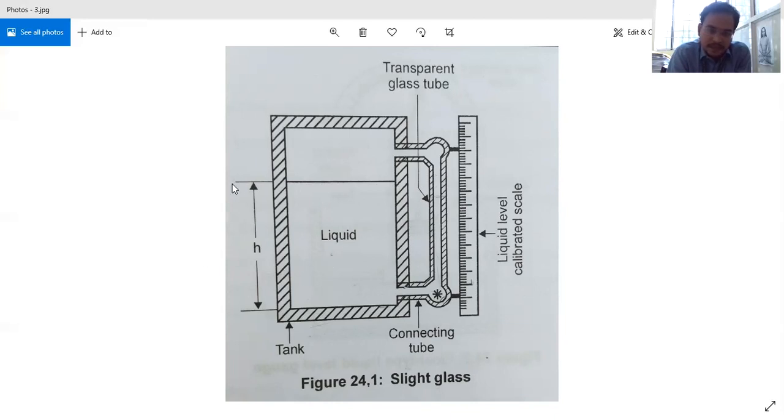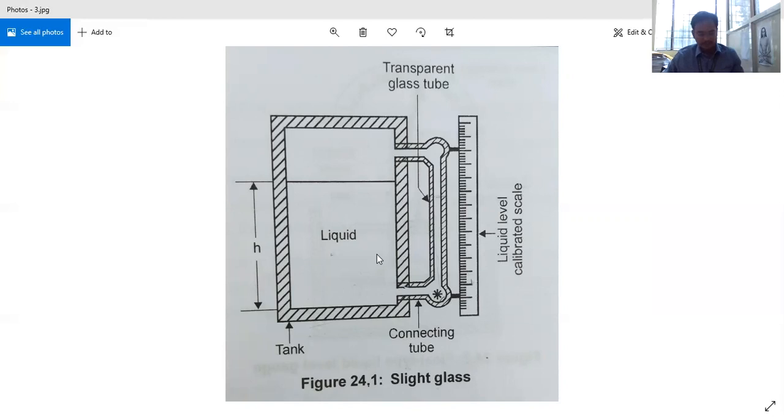So the liquid level here is represented over this glass tube. When this tank is filled with a liquid, and by using a pump or a motor it comes into this tank, that liquid will also enter into this scale. As the level here increases, the level in this also will increase. If the level decreases here, the level in this transparent glass tube will also decrease. Side by side we have some readings here, that is the liquid level calibrated scale. This is what is our slide glass.